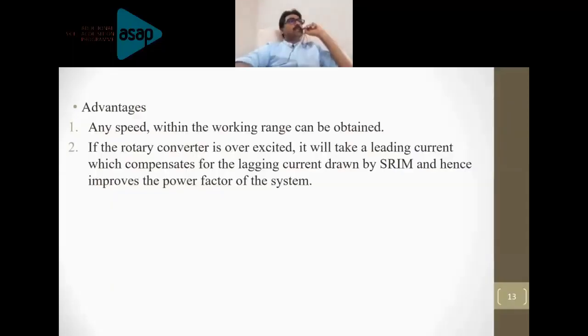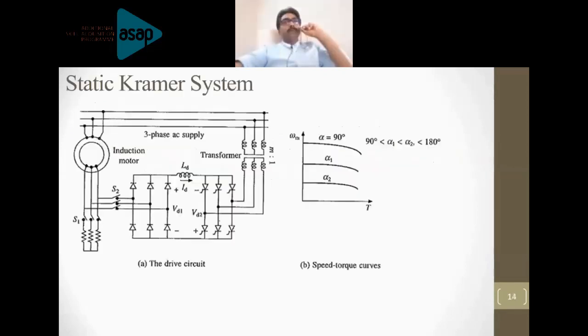So this is what is called an electromechanical cascade, that is, a cascade converter system. The slip power is returned as mechanical power back into the machine itself. It is cascaded, right? You have a slip ring induction motor, and a DC motor is cascaded into it. The slip power is converted into mechanical power and it is again returned to the shaft of the slip ring induction motor. Go to the next slide.